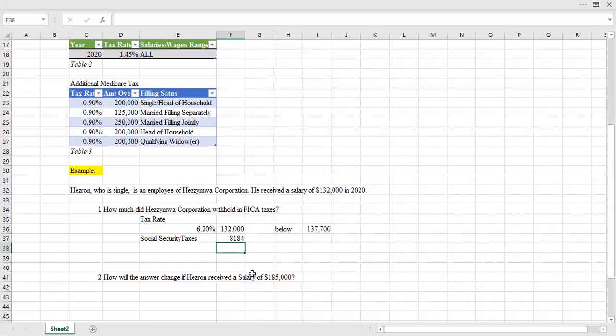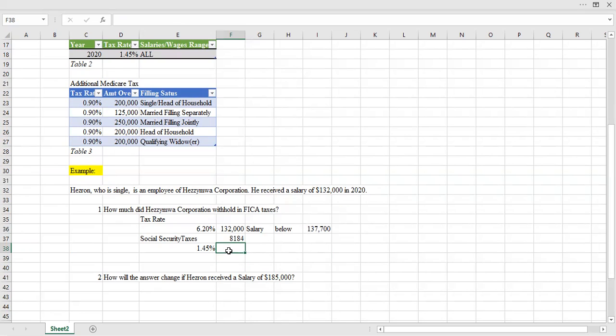Okay, so what amount would we pay for the other type of FICA, the Medicare tax? For Medicare tax, the tax rate is 1.45%. The salary remains the same. So this is the salary here. The 1.45% applies to all salary regardless of the amount.